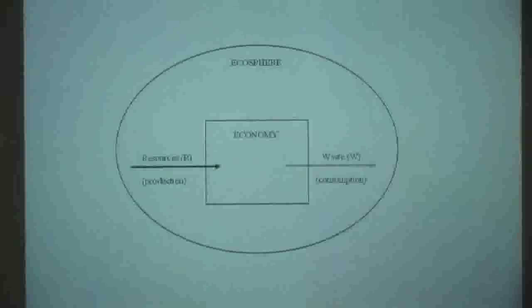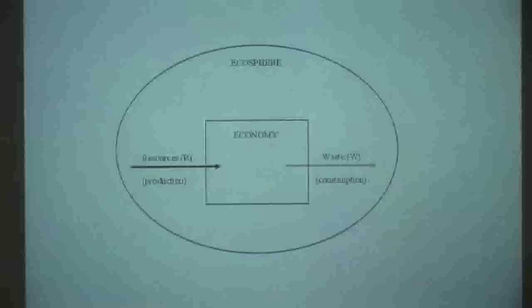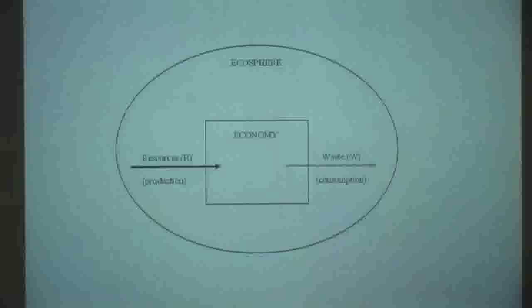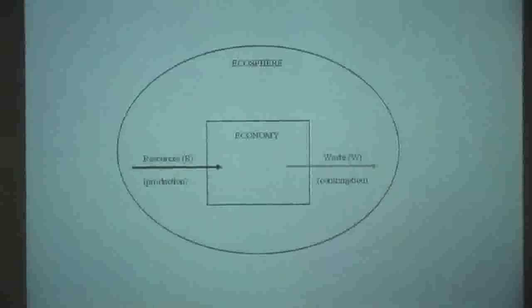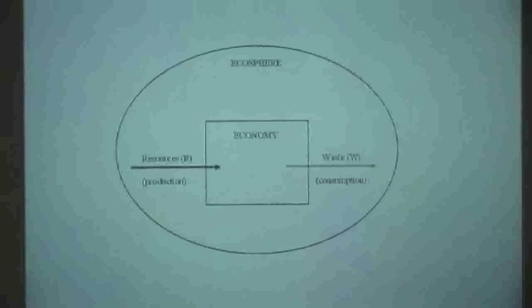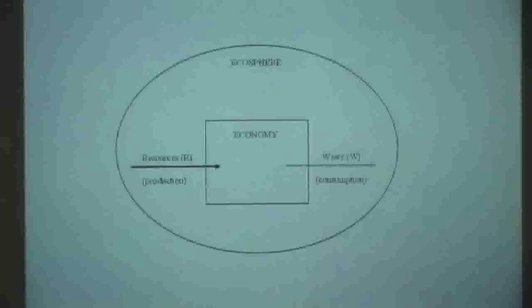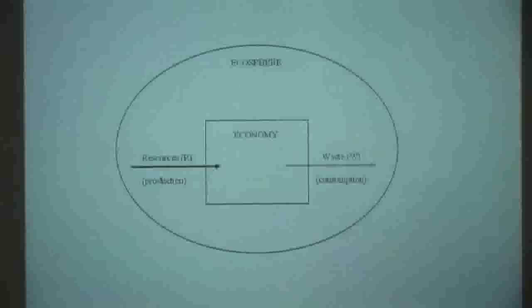If I just go back, we've got a situation where, if this thing called the economy is growing relative to the finite natural environment within which it exists, then effectively the throughput, the resources in and the waste out, must increase over time. Now, it is possible as the economy grows to reduce that rate of throughput through technological progress, but it's only short-lived. There are thermodynamic limits to increases in efficiency, so efficiency-increasing technological progress suffers from diminishing returns. If we get to a point where the rate of technological progress in percentage terms is less than the rate of growth of the economy, then in order for the economy to grow, the throughput must increase.